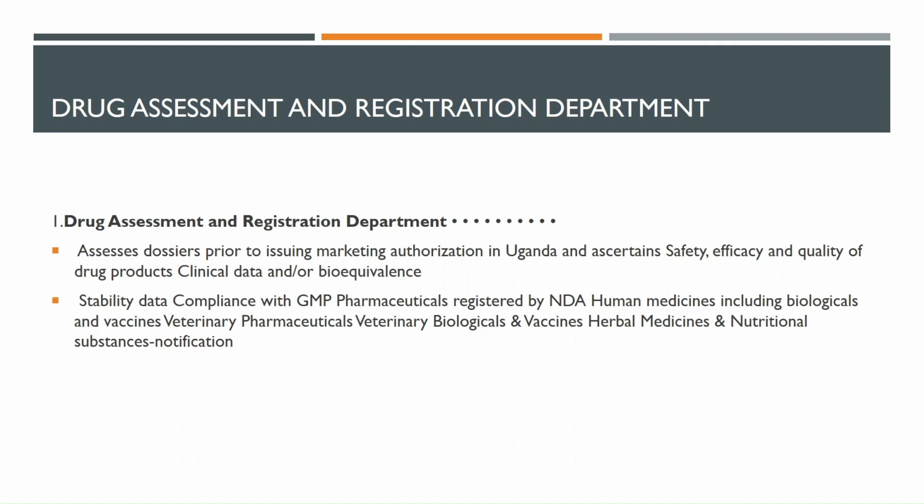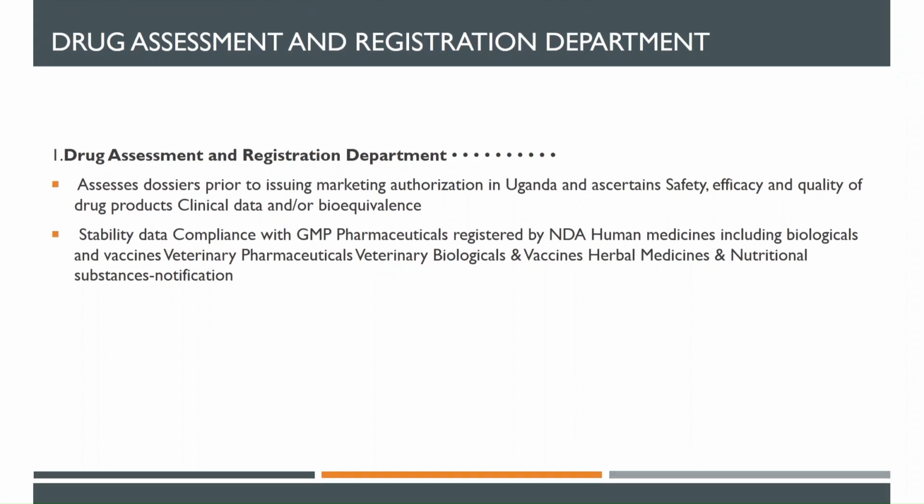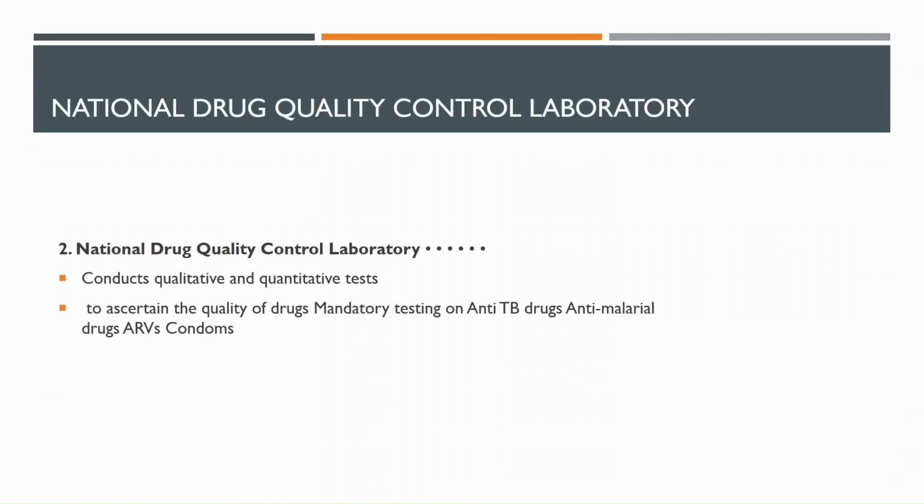Are they following it right? If they are not following it right, why not? Do they need training? Is there something lacking? Is it the skill? Is it the training that is not sufficient? So you find the National Drug Authority is in charge of that.